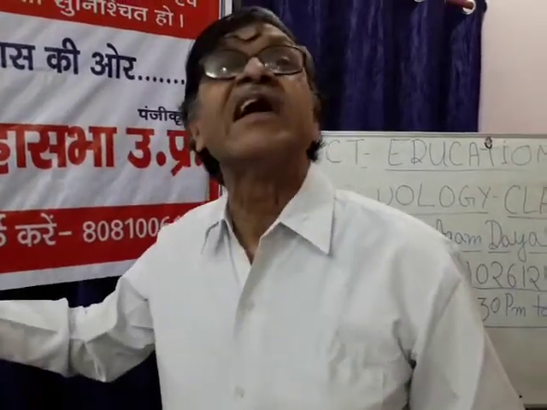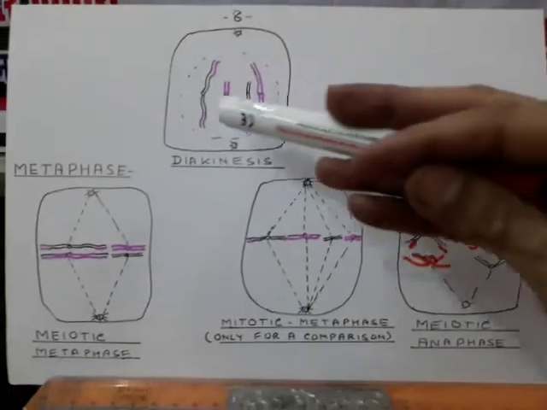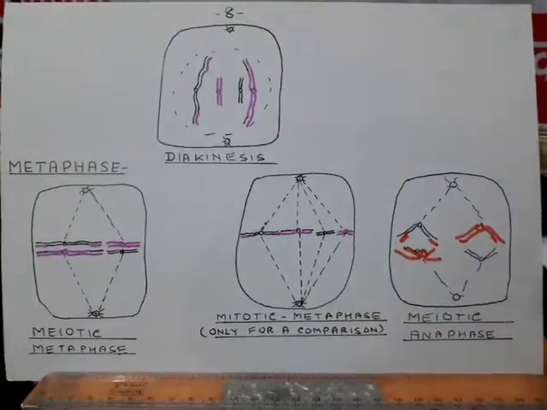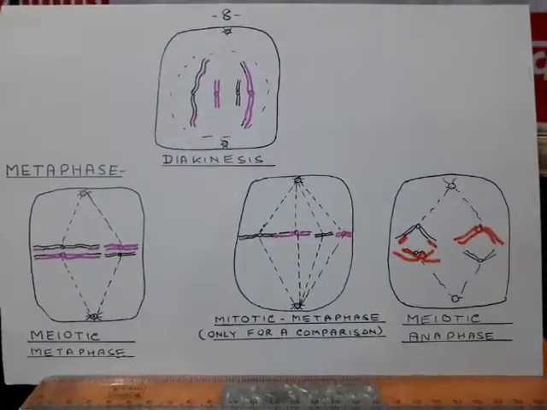Now the last step of first meiotic prophase is diakinesis, in which the homologous chromosomes have totally separated, and the separated chromosomes are now, as the crossing over has taken place, called crossovers. Here you can see the homologous chromosomes have totally separated from each other. Crossing over has been completed, so these chromosomes are called crossovers.